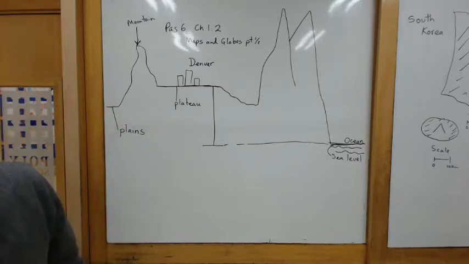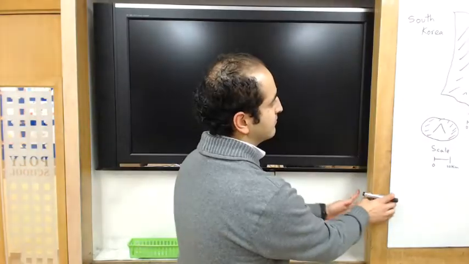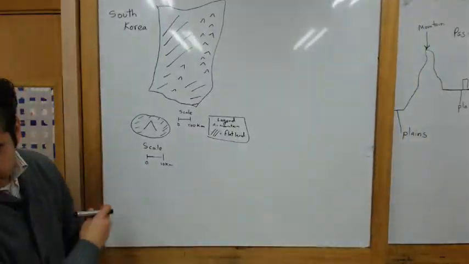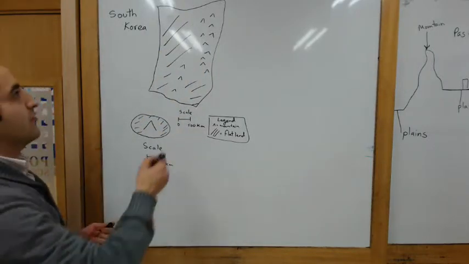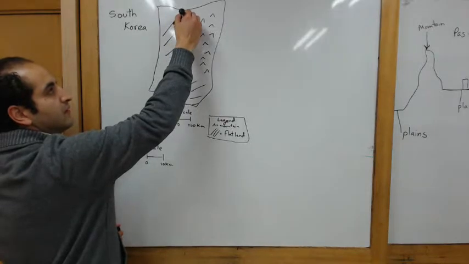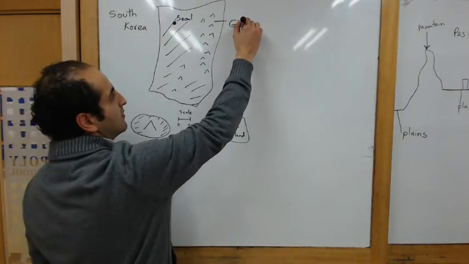Alright, what's another thing? Maps. So here's a rough map of South Korea. Here's Seoul. Here's the mountains of Gangwon province.